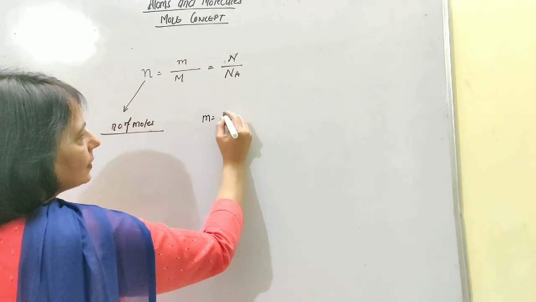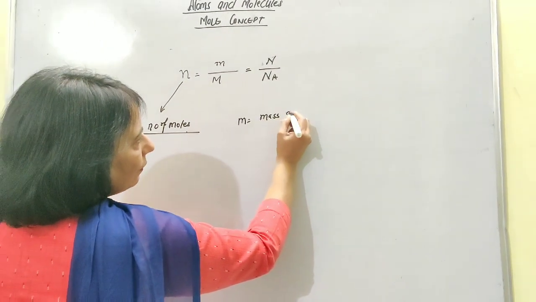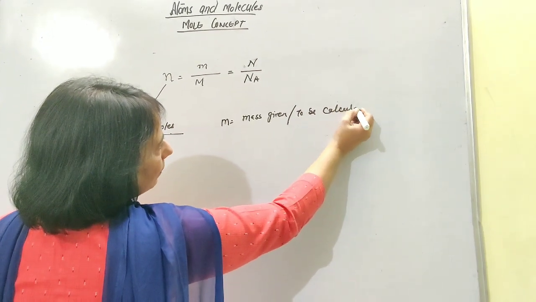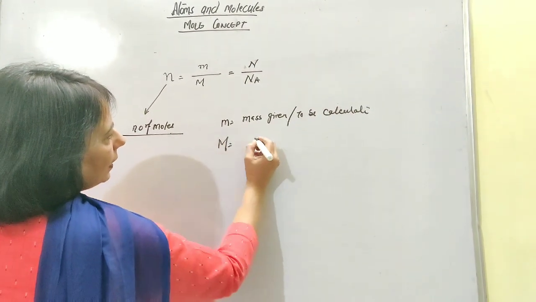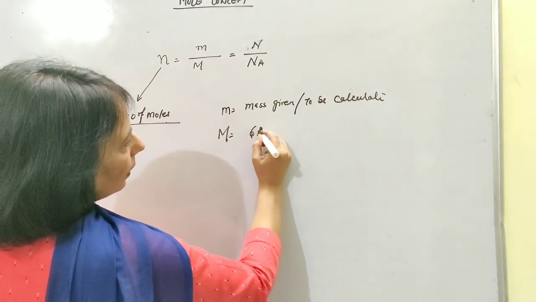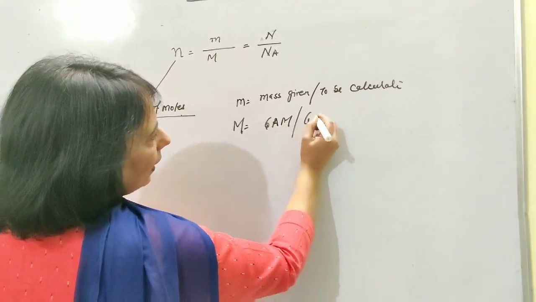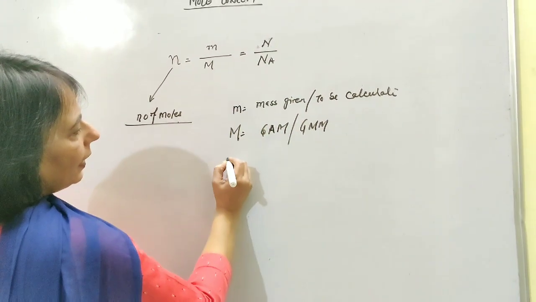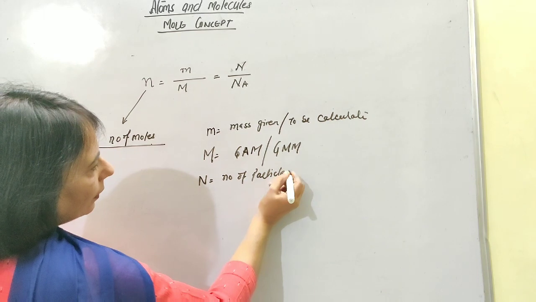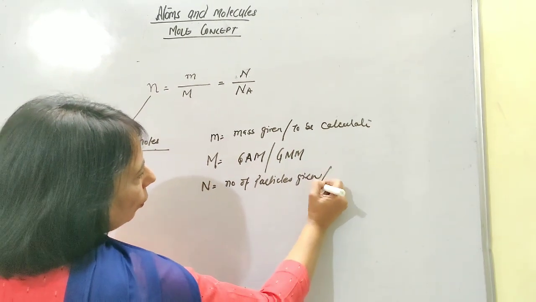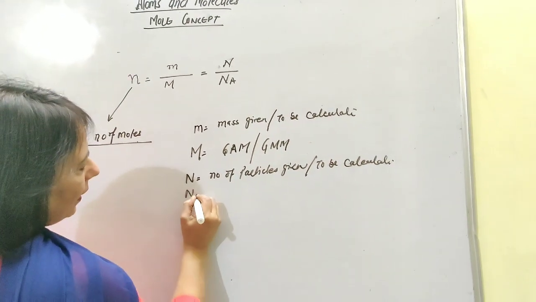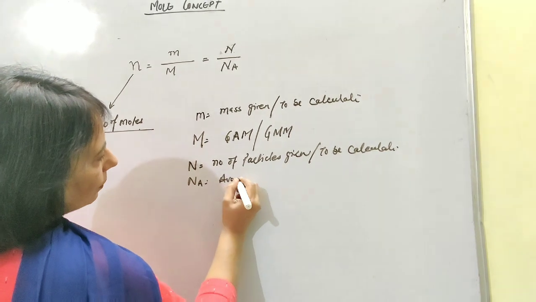Small m is mass, given or to be calculated. Capital M is either the gram atomic mass or the gram molecular mass. N is the number of particles, given or to be calculated, and N A is the Avogadro number.